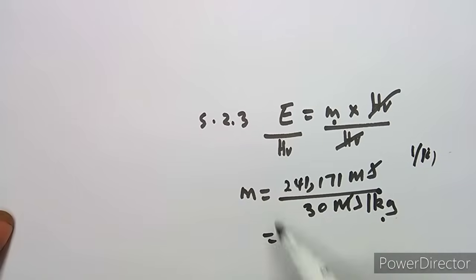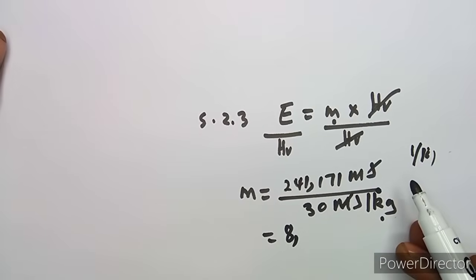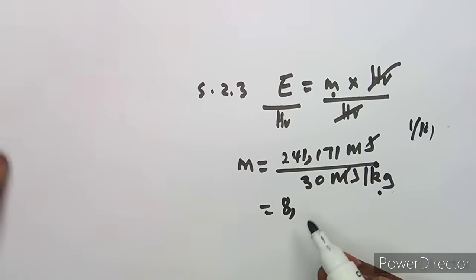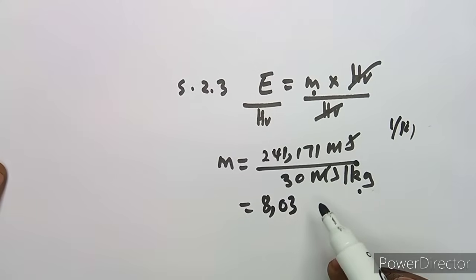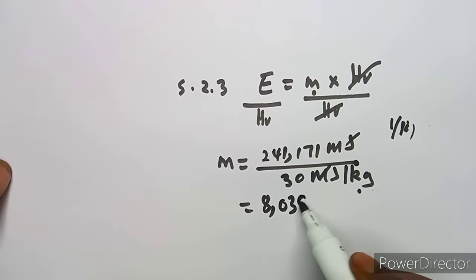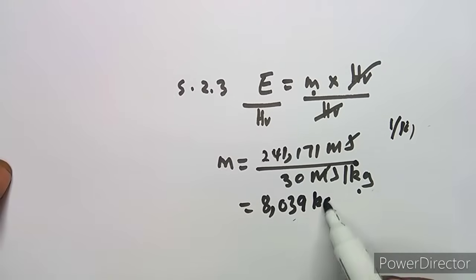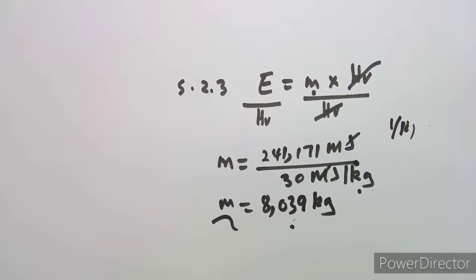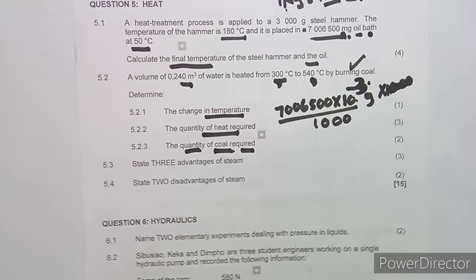So we are going to obtain 8.039033, which is measured in kgs. This is coal, guys, and we need the mass there. How many kgs of coal do we have? What we can do maybe is to get its volume, to say how many cubic meters, but we can just leave this as what we're given, because you're not told to convert this to anything else.